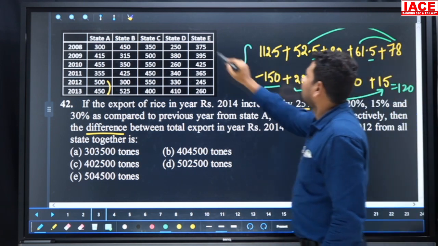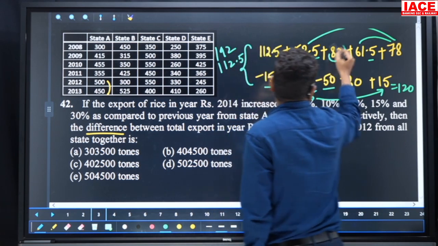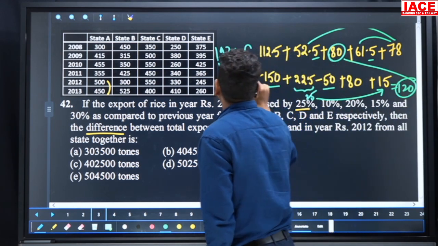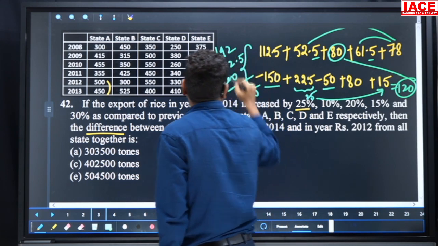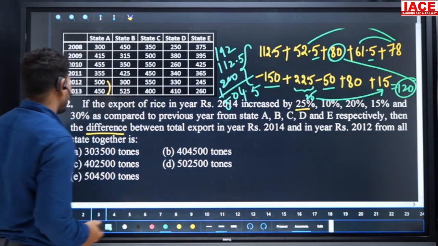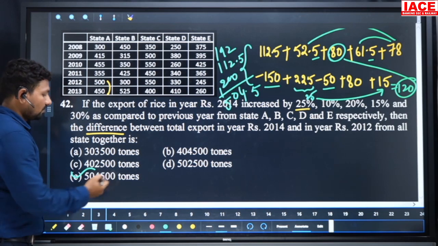The 192 is added to 112.5, and this 80 plus 120, 200, this 200 we should add here. The 0.5 and 4, 9 plus 1 it is a 10, 504.5. Thus the overall value is 504.5 thousand tons, so we'll get option E, 504.5.